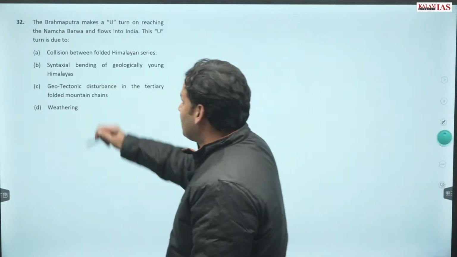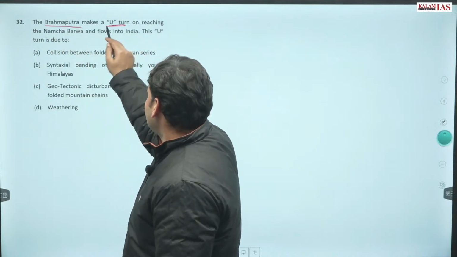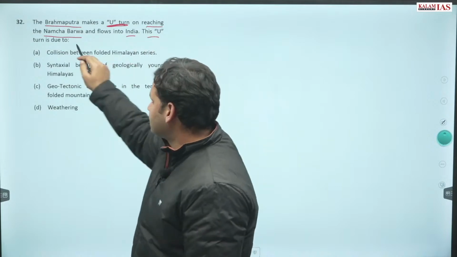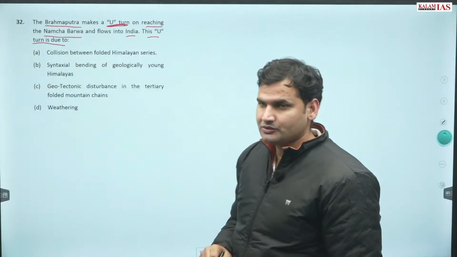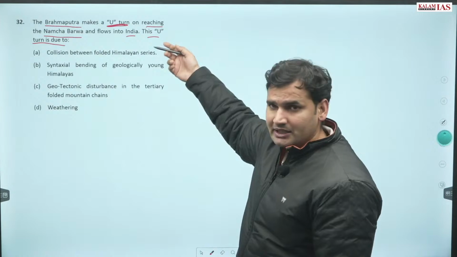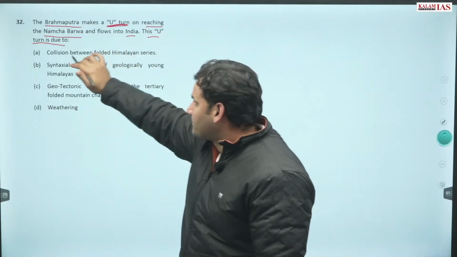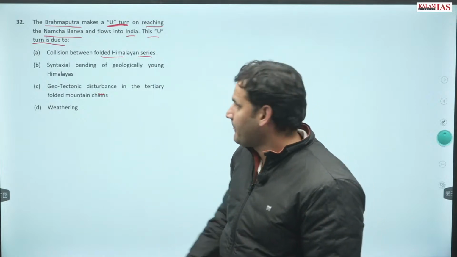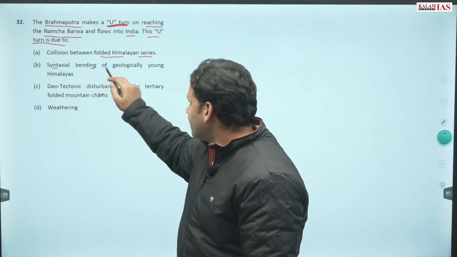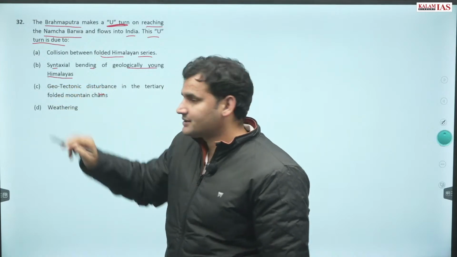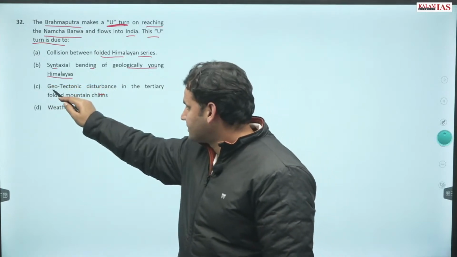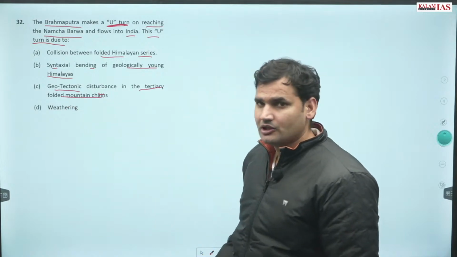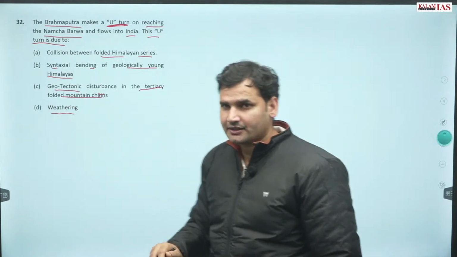Question number 32. Brahmaputra makes a U-turn on reaching Namcha Barwa and flows into India. This U-turn is due to. Now the options are: collision between folded Himalayan series; syntaxial bending of geologically young Himalayas; geotectonic disturbance in the tertiary fold; or weathering?